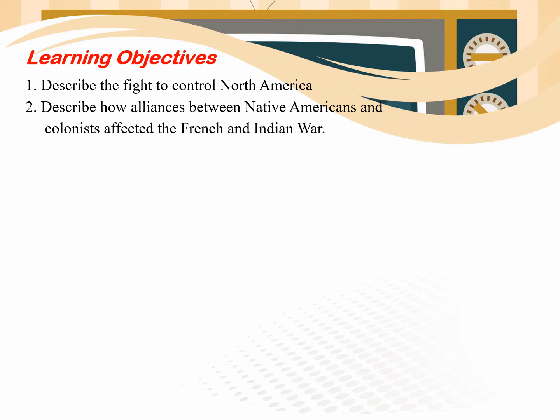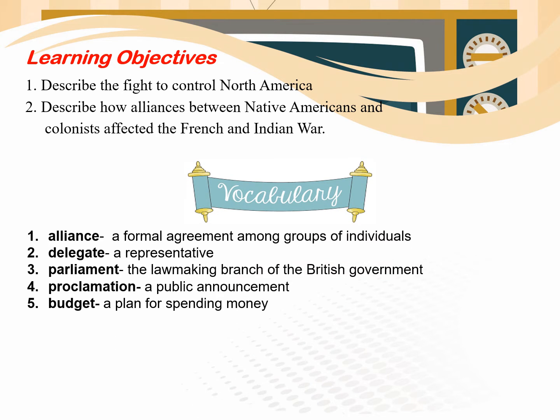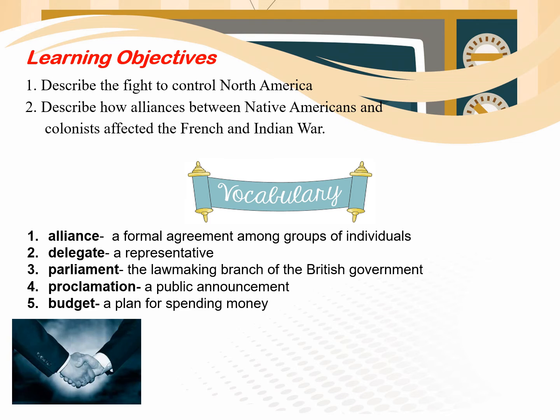Let's discuss first the vocabulary of this lesson. Number 1, we have alliance. It is a formal agreement among groups of individuals. So when two or more countries make an alliance, that means they promise to help each other during war. Number 2 is delegate, meaning a representative. It is a person with power to act or speak out for others.